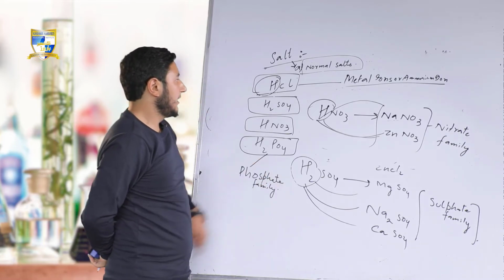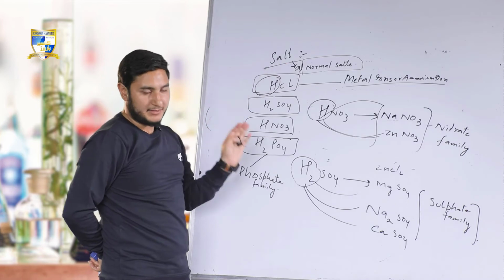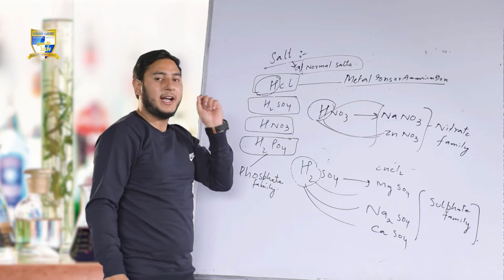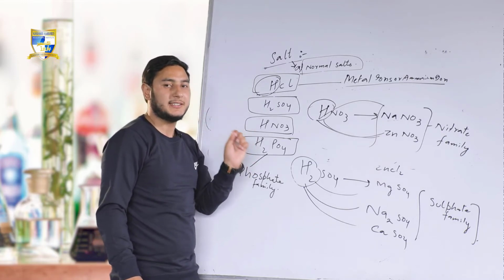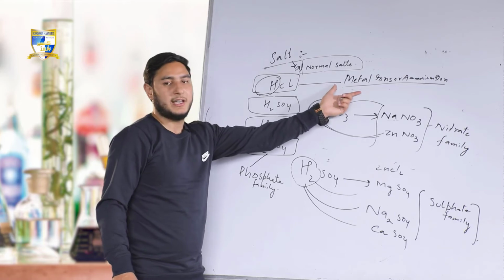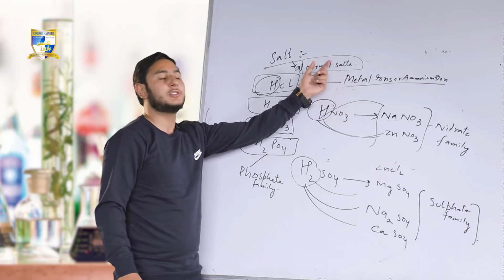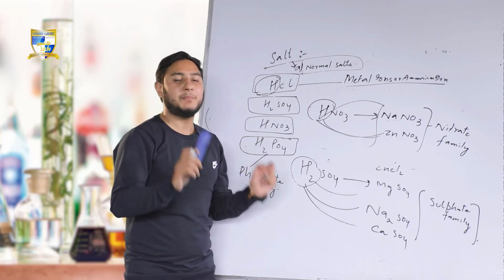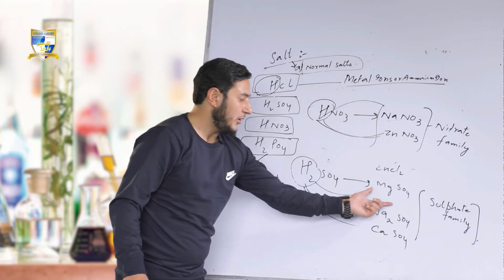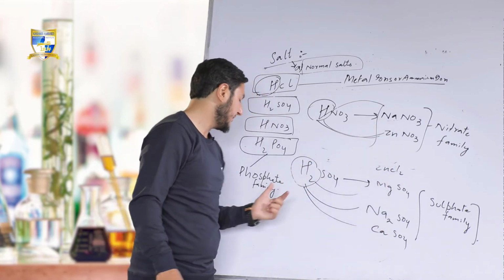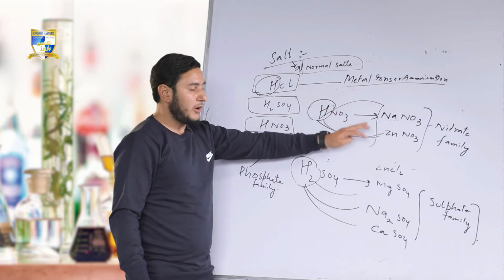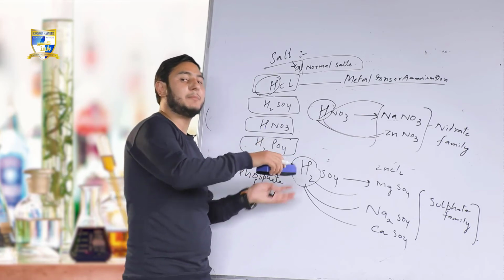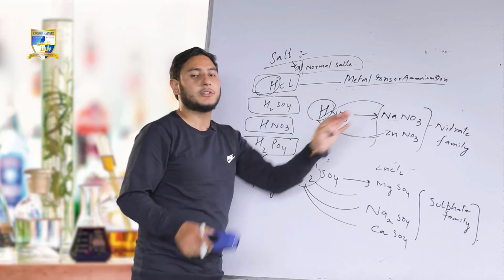So, salts are classified into different types. The first one being normal salts. If all the hydrogen atoms of the acids are replaced by metal atoms or metal ions, the salts so formed are called normal salts. That is, normal salts are those salts which do not contain any replaceable hydrogen atoms. You can check here, no replaceable hydrogen atom. All the hydrogens of the acids are replaced by the metal atoms or metal ions or ammonium ion.